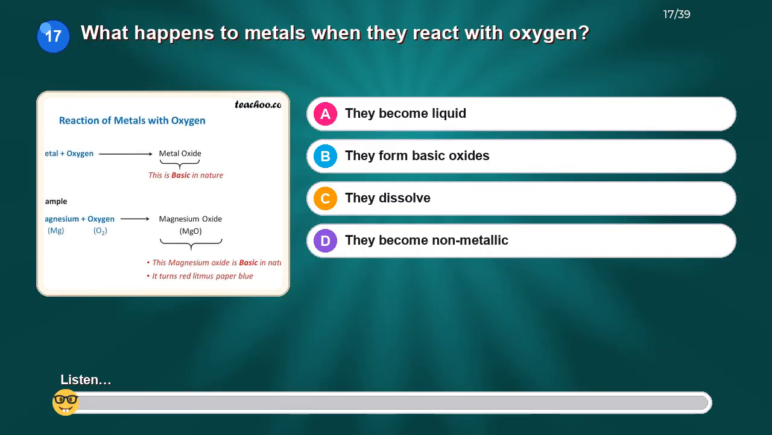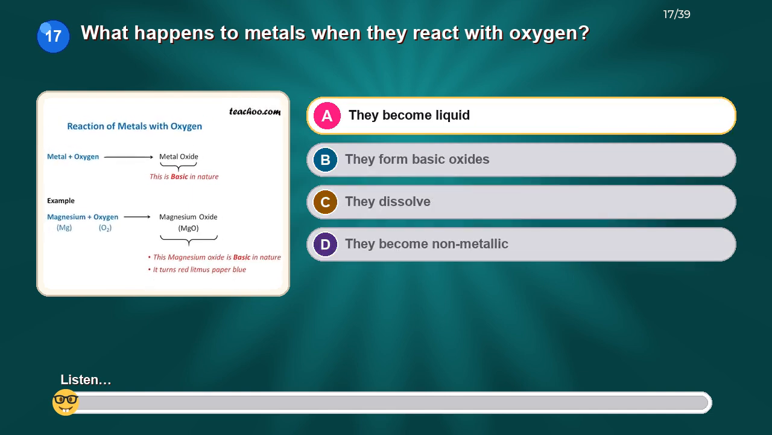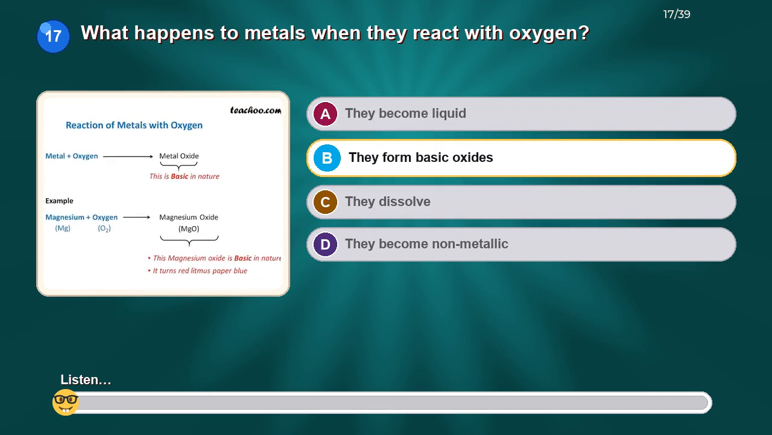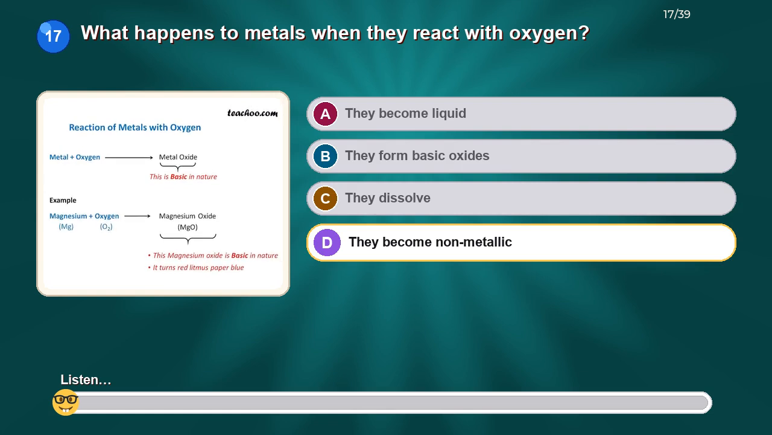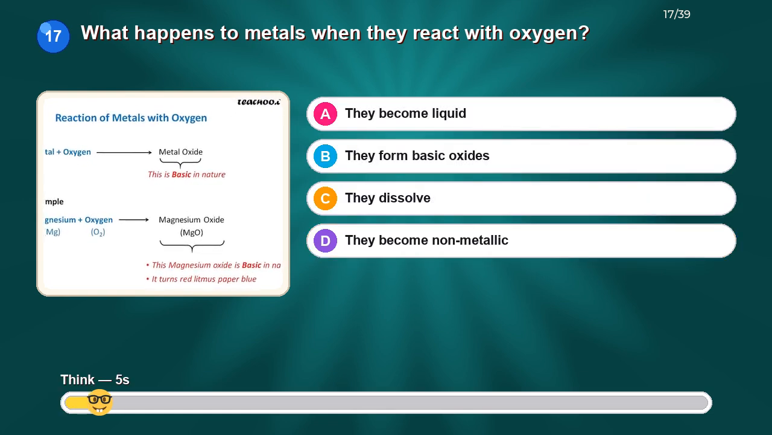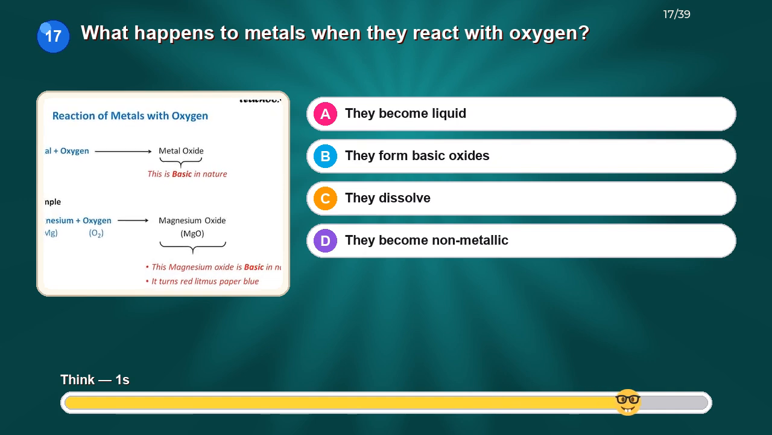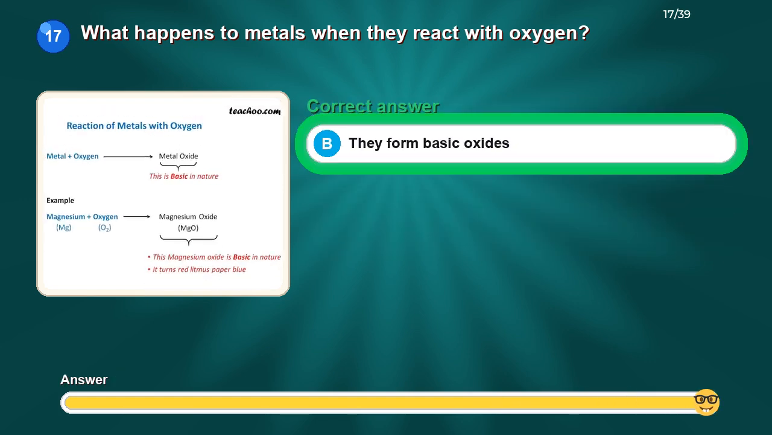What happens to metals when they react with oxygen? Option A, they become liquid. Option B, they form basic oxides. Option C, they dissolve. Option D, they become non-metallic. The correct answer is they form basic oxides.